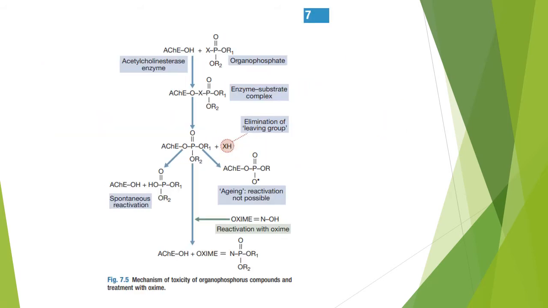So this is a chart which shows the mechanism of toxicity of organophosphate with treatment with oxime. So you can see here that after aging occurs, reactivation is not possible even with oxime. And oxime actually reactivates the acetylcholinesterase enzymes, but after aging, the reactivation is no longer possible. Oxime loses its effect. You can see here.